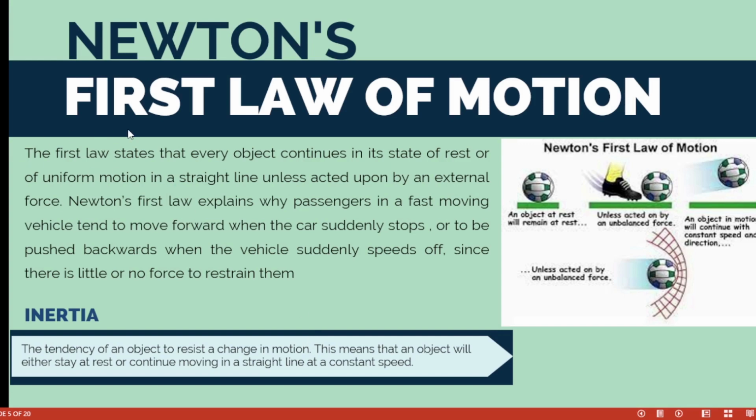So inertia, the tendency of an object to resist a change in motion. This means that an object will either stay at rest or continue moving. You don't want to leave that position you are in. Either you are at rest or you are continuing in motion, or continue moving in a straight line at constant speed, and that is inertia. So this is Newton's first law. Very easy to explain, and it's something you can really apply. Even with the picture we put there, a body will continue to be at rest or in uniform motion unless acted upon by an external force.